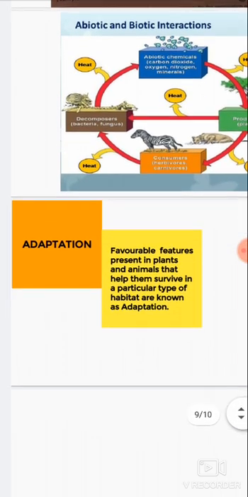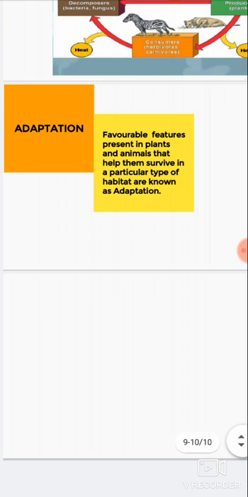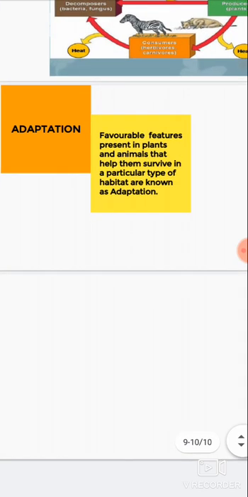The next topic which we are going to cover is adaptation. What is adaptation? Adaptation is a favorable feature present in plants and animals that helps them to survive in a particular type of environment or habitat. Organisms have to adapt themselves in a particular habitat for their survival, and they adapt by change in their body shapes, organs, color, size, behavior and location.